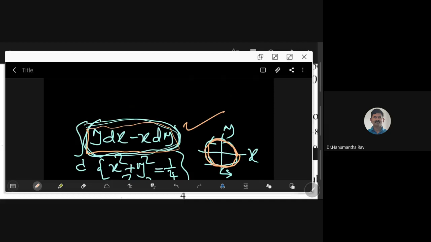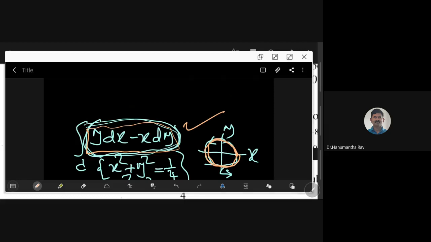By converting them into a single integral or a double integral or a triple integral. If it is a line integral, you can convert it into a single integral or a double integral. If it is a surface integral, you can convert it into a double integral or a triple integral. If it is a volume integral, there is a safe passage there.